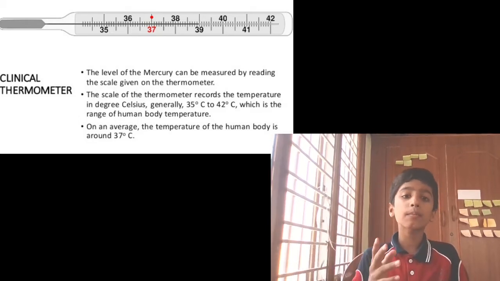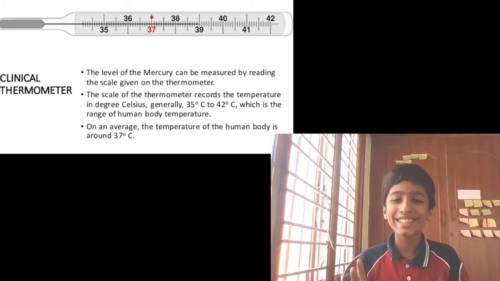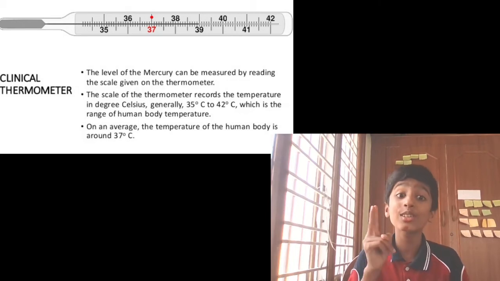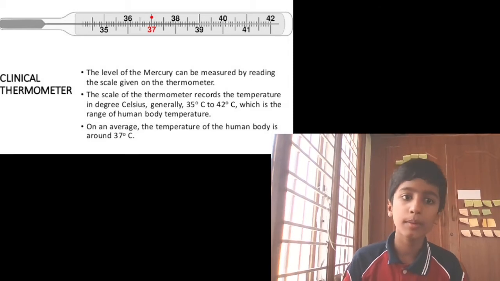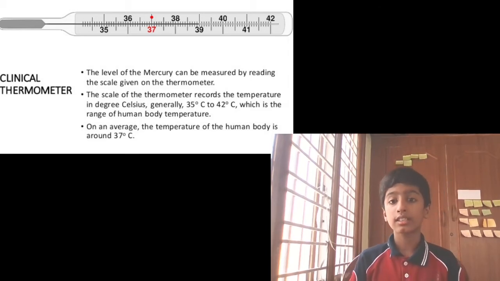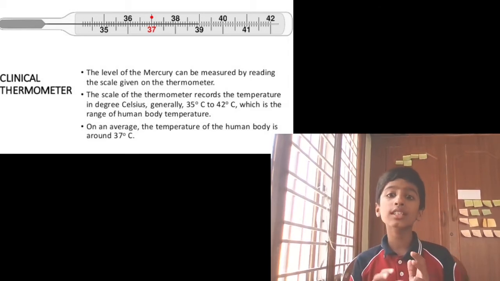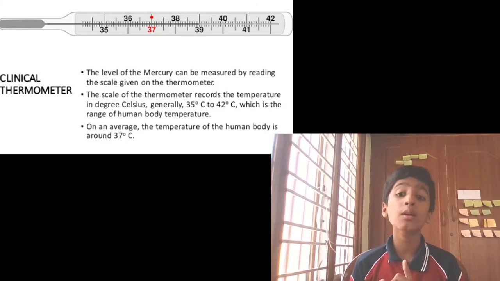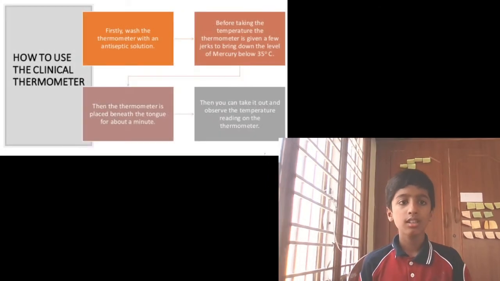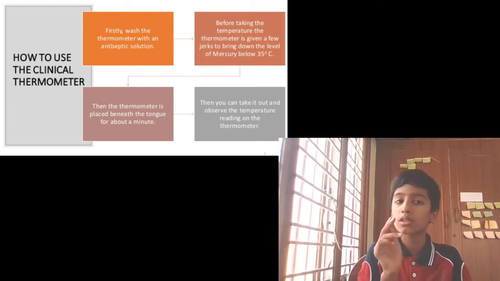On average, the temperature of a human body is 37 degrees Celsius. So when you take the phone, you will see the weather outside. There will be two values, one will be 37 and one will be 38, like one is minimum and one is maximum.